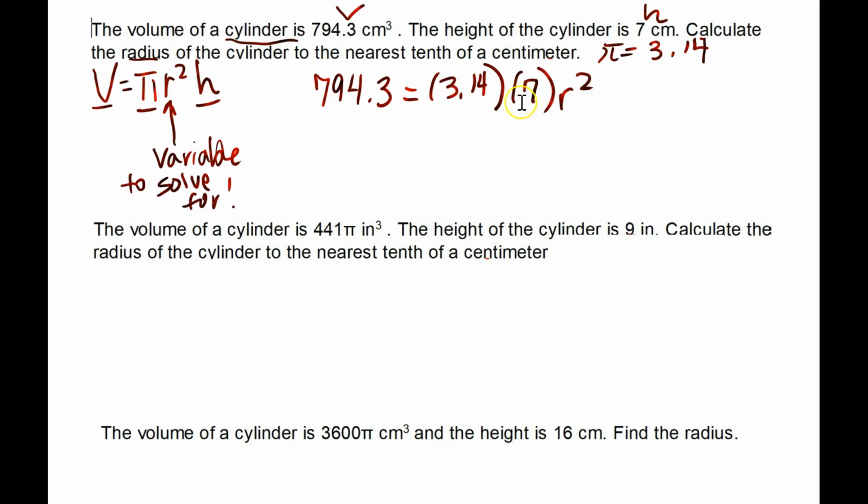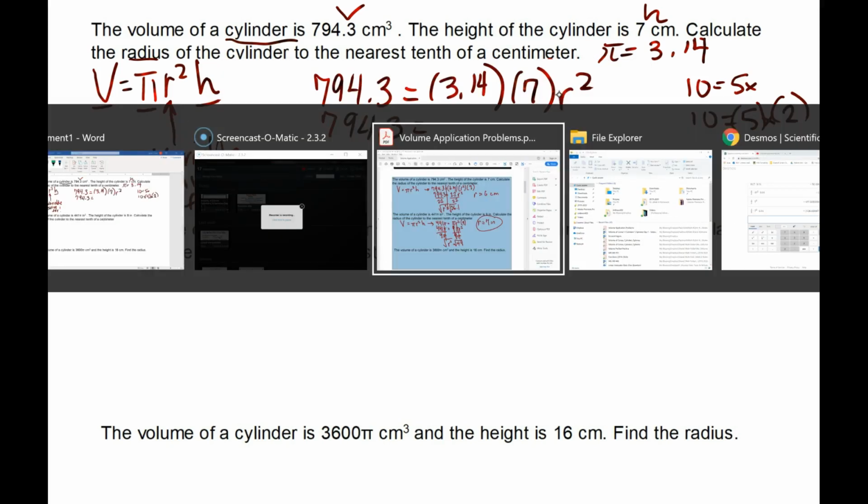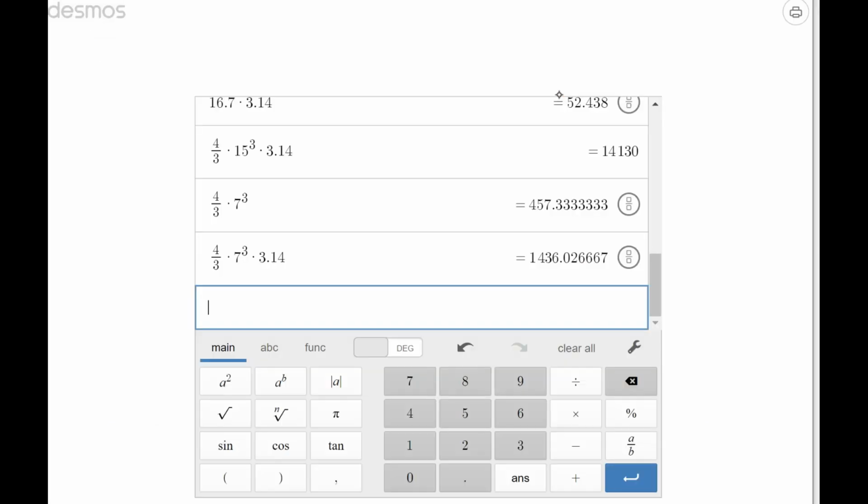I just shifted everything down and put R at the end because, you know, when we usually see an equation, you don't have to write this, we usually see like 10 times 5x. If I left it alone, you'd be like 10 is equal to 5 times x times 2. And I don't want to do all of that. I'm just going to move the variable that we're missing to the end. So what do we do? We just leave this as an equation. This is almost like solving for b when we had to multiply your m and your x and then plus your b, but this time we don't have a plus b. So that's not what I want to do. Where do I want to go? I want to go here.